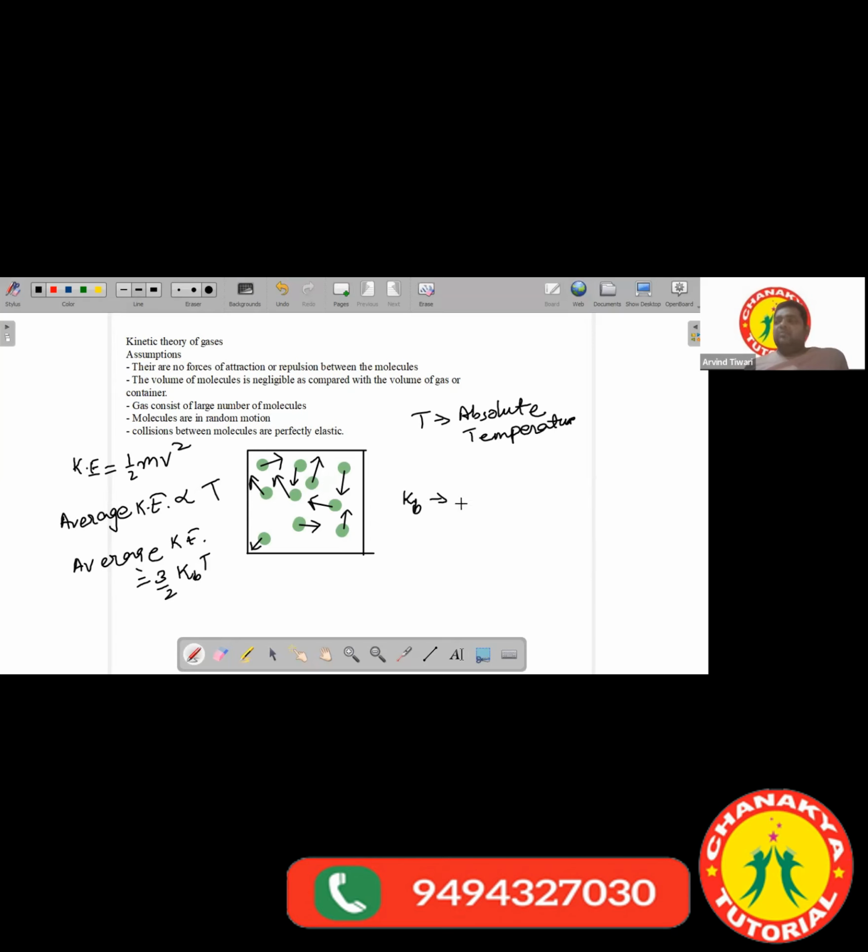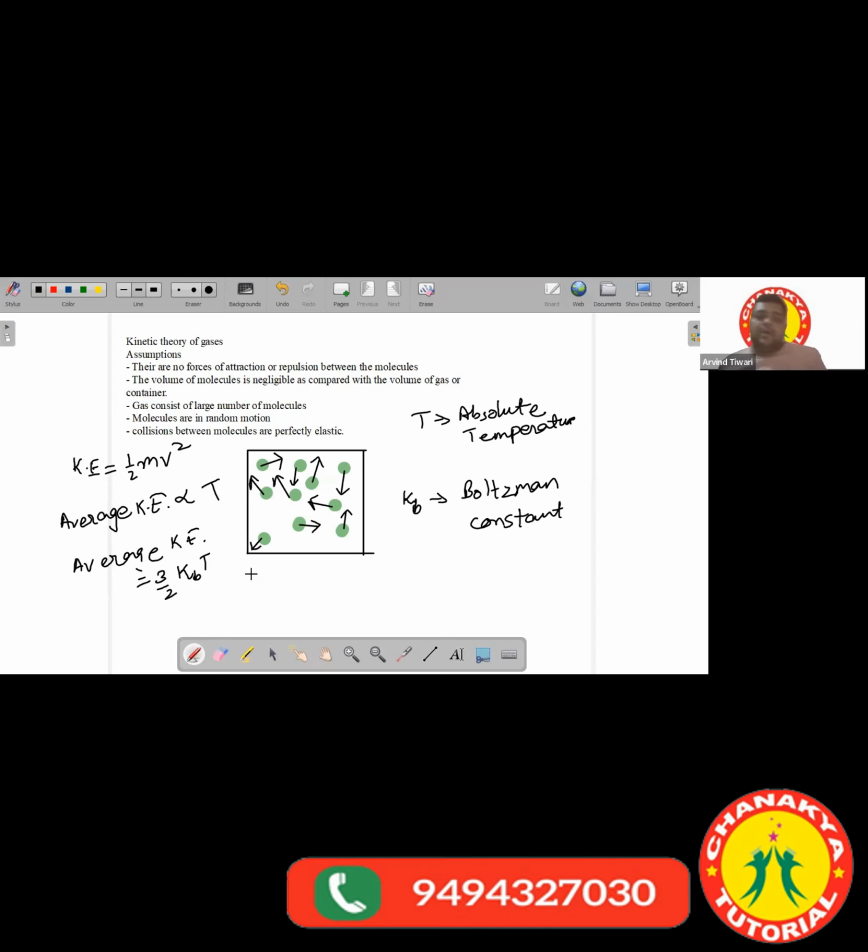We'll study this in more detail when we study more of the kinetic theory. But currently understand that kB is a constant called the Boltzmann constant. So we can see that kinetic energy is directly proportional to temperature. If the temperature is absolute zero, the molecules will not have any kinetic energy. If the temperature increases, the molecules will have more kinetic energy and they will continue their motion.